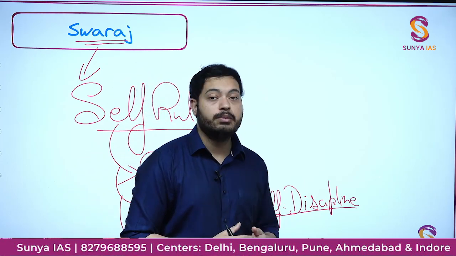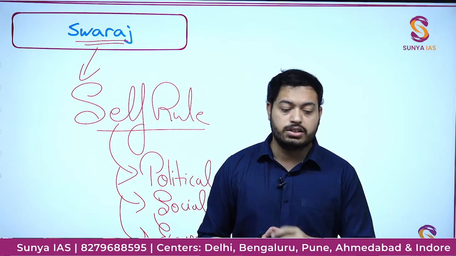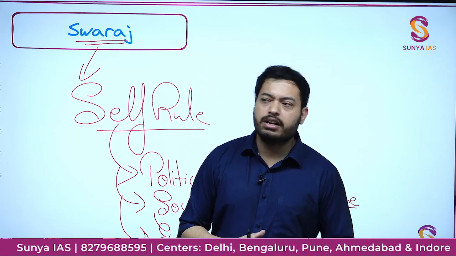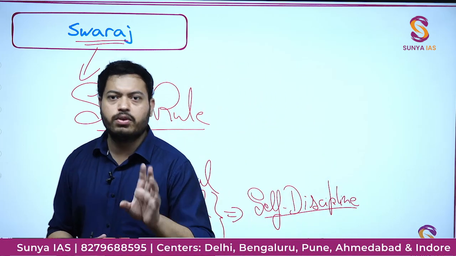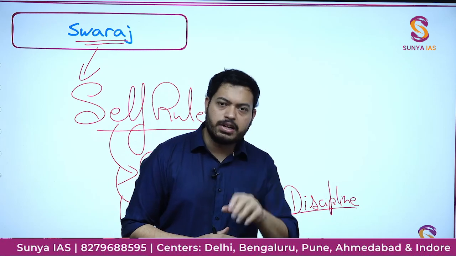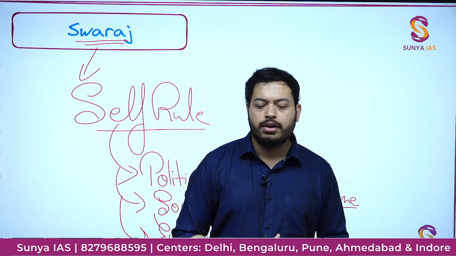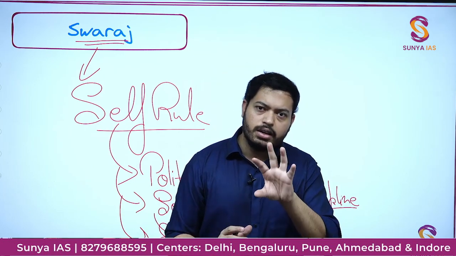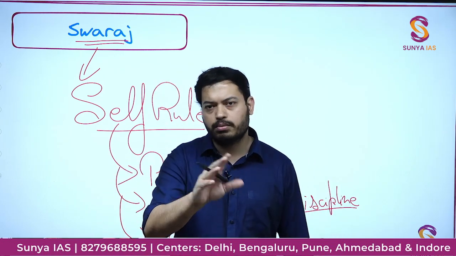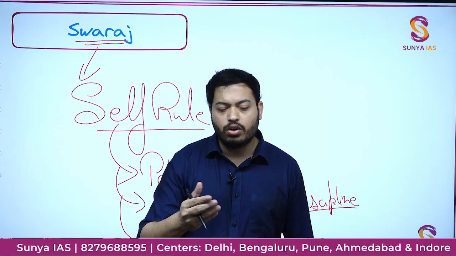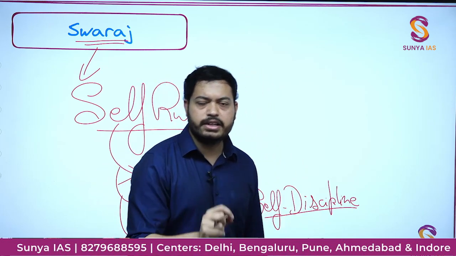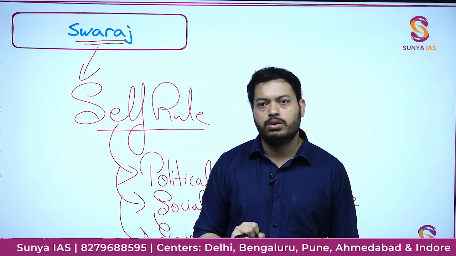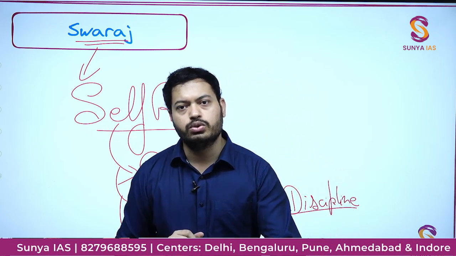Beyond this, a lot of people ask what Swaraj actually meant. The easiest way it could be explained is self-rule by the people for the people, something similar to Abraham Lincoln's idea. But beyond this, Gandhi also didn't define it very well. It's a very vague concept, and that is proven everywhere. Gandhi also talked about how it's not just independence from foreign rule, but also about implementation of self-rule. So that is all you need to know about Swaraj.